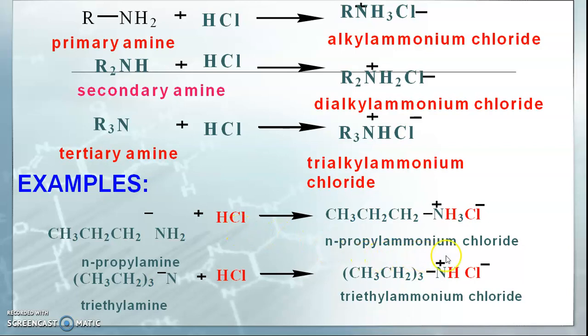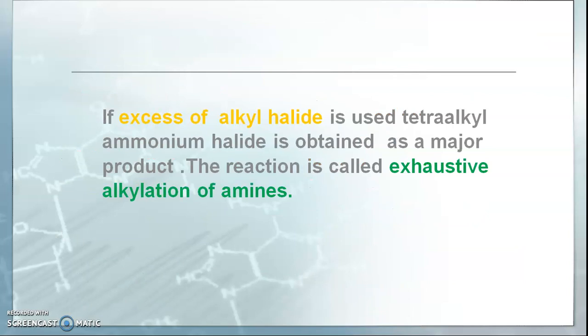It gives the N-propyl ammonium chloride, which is a salt. Also, triethylamine is reacted with hydrochloric acid to form the triethyl ammonium chloride, which is again a salt. If excess of alkyl halide is used, then tetraalkyl ammonium halide is obtained as a major product. The reaction is called exhaustive alkylation of amines.